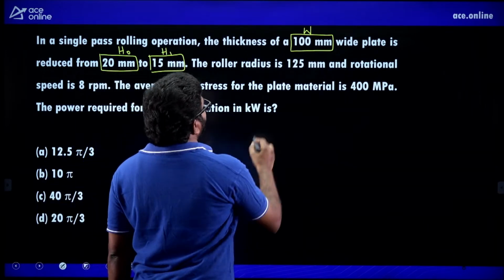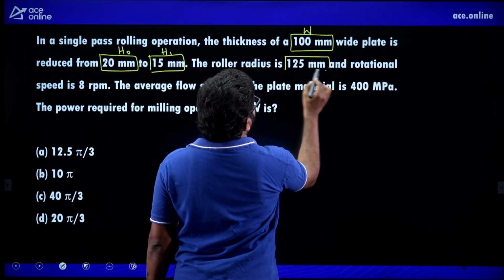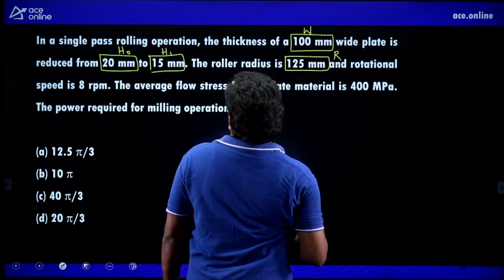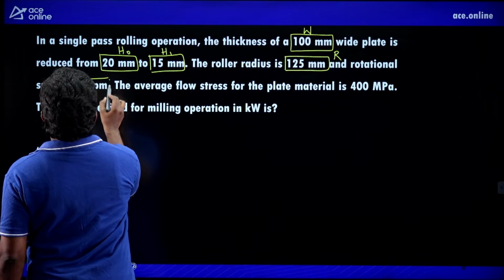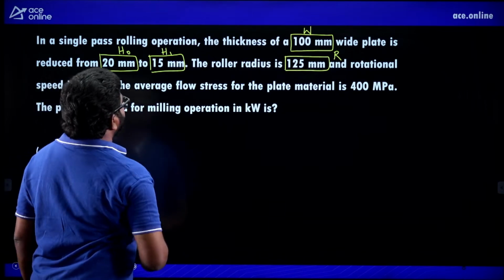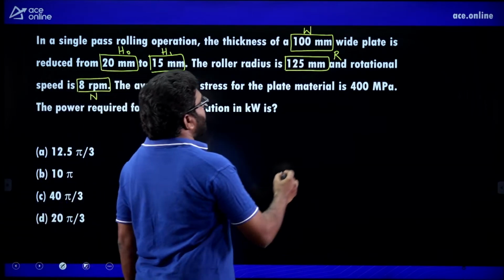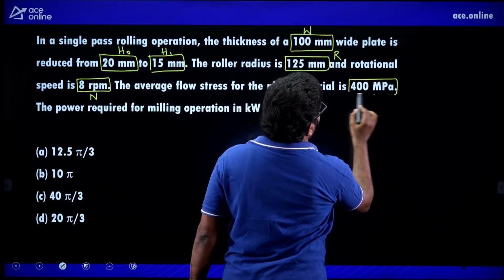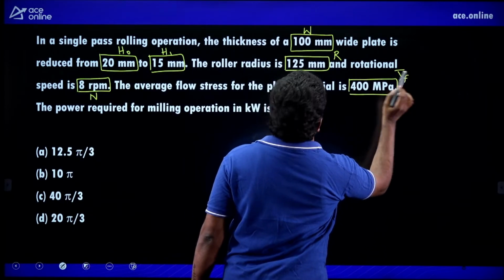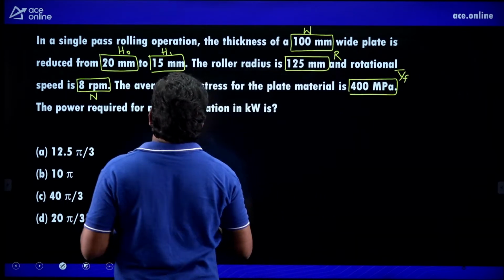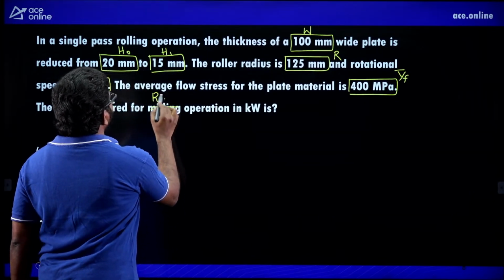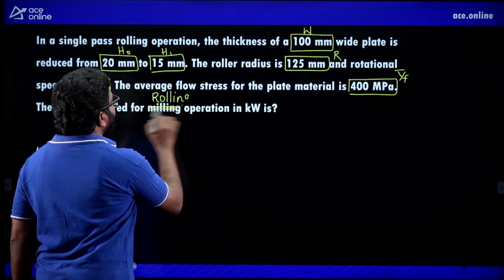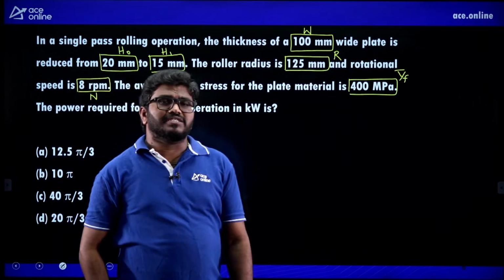Roller radius is 125 mm, and rotational speed is 8 rpm, speed n. Then the average flow stress of the material is 400, y bar f. Then the power required in rolling operation is?